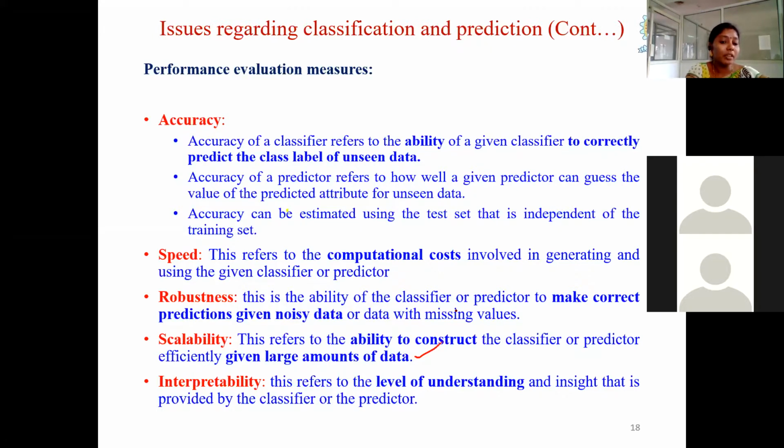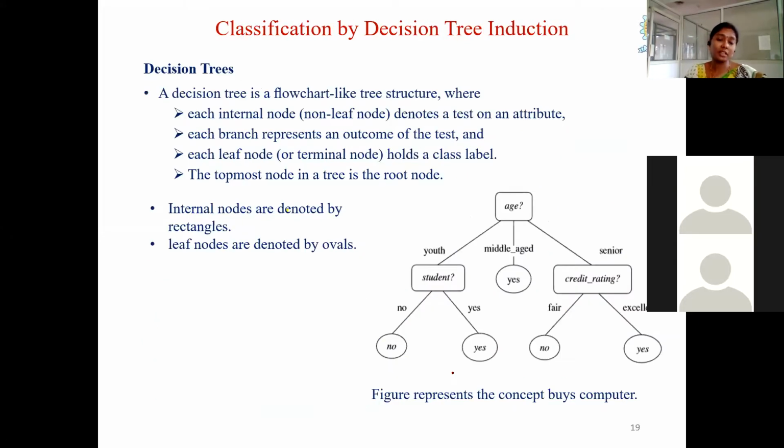Coming to the interpretability, this refers to the level of understanding and insight that is provided by the classifier or predictor. So what level of understanding we can get from the classifier or predictor. So that is about the basic concepts of classification and prediction.